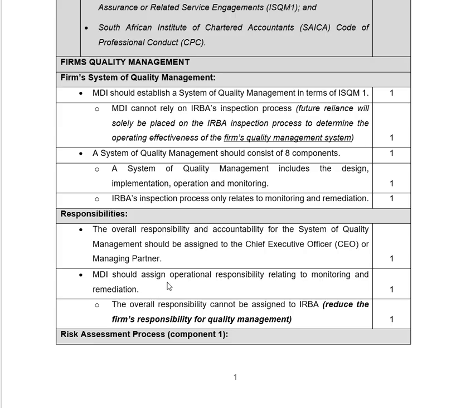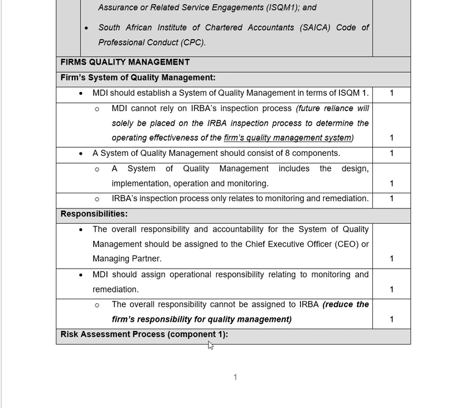And then the firm should assign operational responsibility relating to monitoring and remediation. The overall responsibility cannot be assigned to IRBA to reduce the firm's responsibility for quality management. So what we see here is that the audit firm is reducing its responsibility for quality management by relying on the work done by IRBA. That is not correct, and it is not in line with ISQM1. Therefore, by just stating that, you will get 1 mark, because you're addressing the concern relating to the point raised in the background information, which you just looked at.